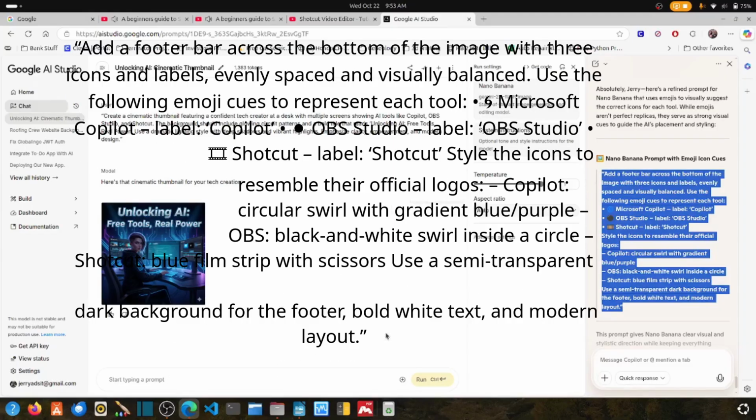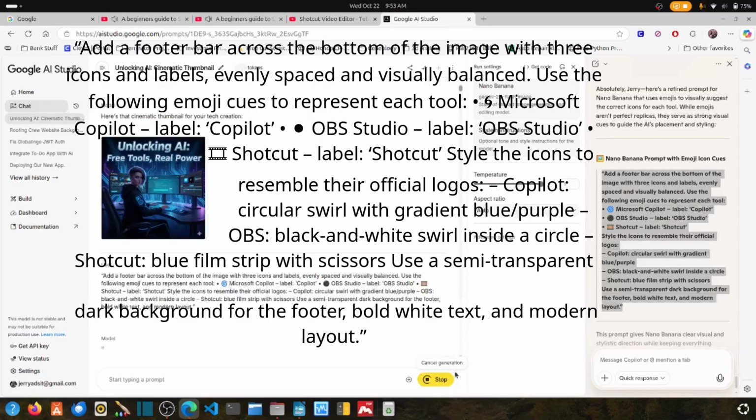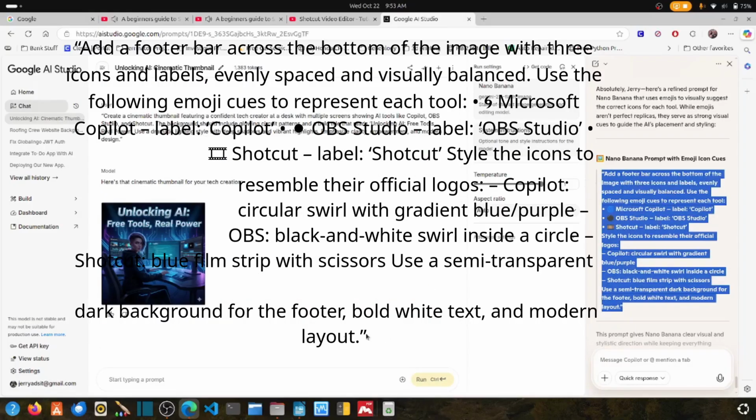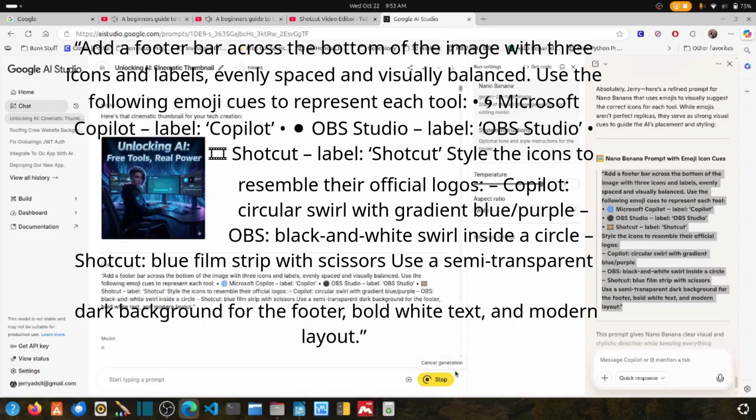Add a footer bar across the bottom of the image with 3 icons and labels, evenly spaced and visually balanced. Use the following emoji cues to represent each tool. Microsoft Copilot, label Copilot. OBS Studio, label OBS Studio. Shotcut. Style the icons to resemble their official logos.